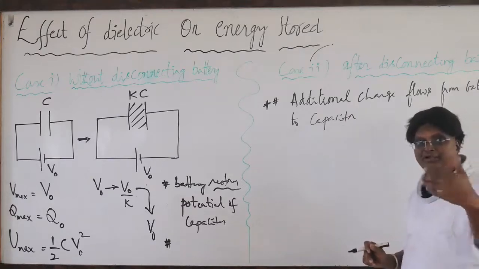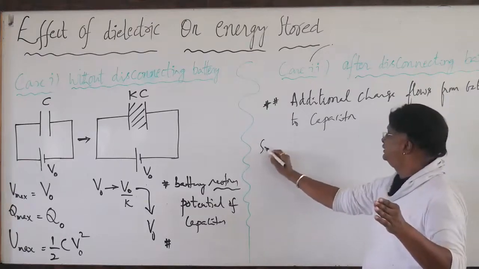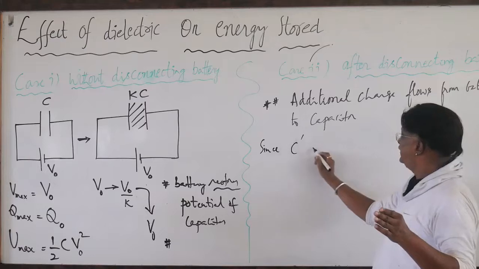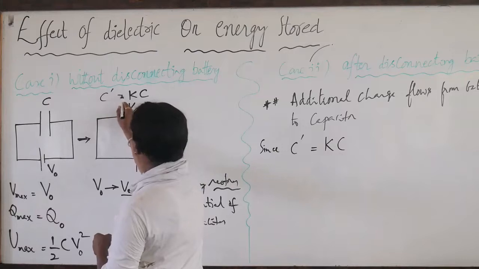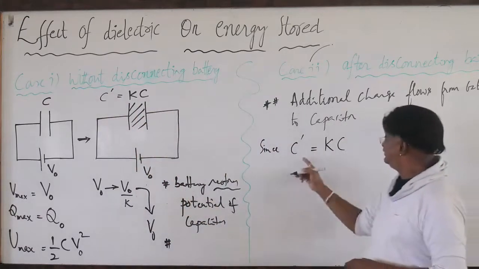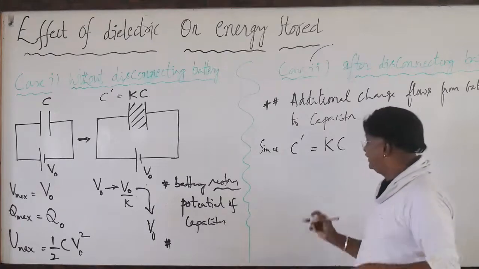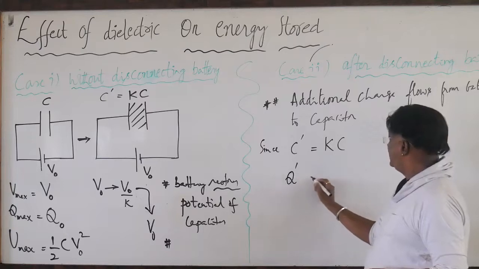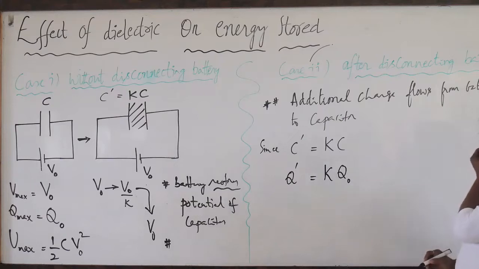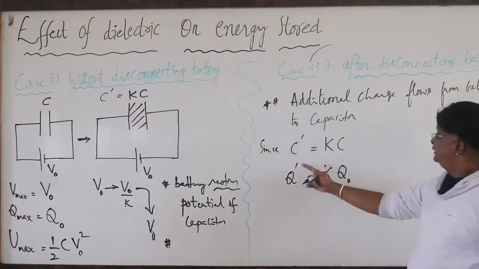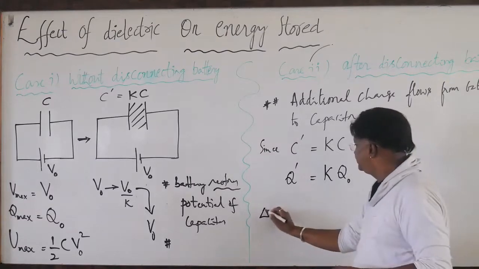What is that additional charge flowing? Since C dash is equal to Kc, the capacity becomes K times, and the charge also becomes K times. Therefore Q dash is equal to K times Q naught. So what is delta Q?